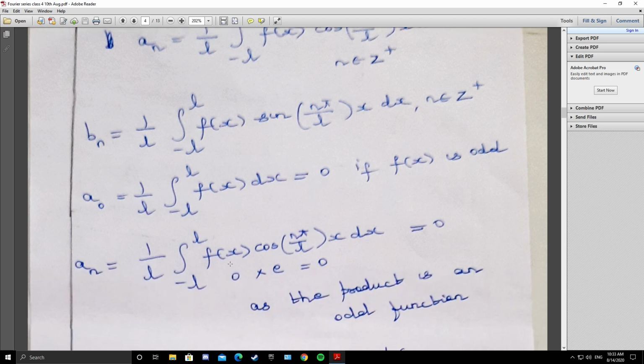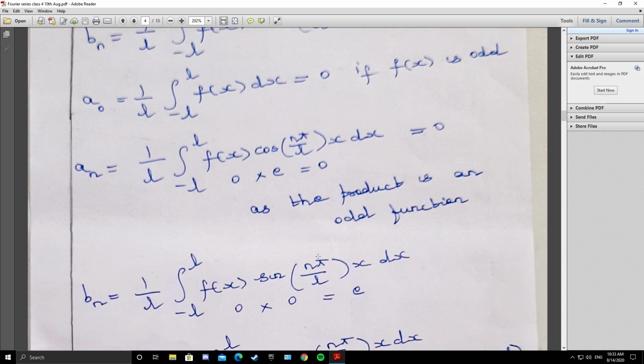Then if you take an, 1/L integral from -L to L of f(x) cos(nπx/L) dx. So f(x) is odd, the cos function is even, and the product of an odd and even function is odd, so the integration of the odd function is 0. By the property of definite integrals, the integral from -L to L of an odd function is 0. So a0 is 0, an is 0.